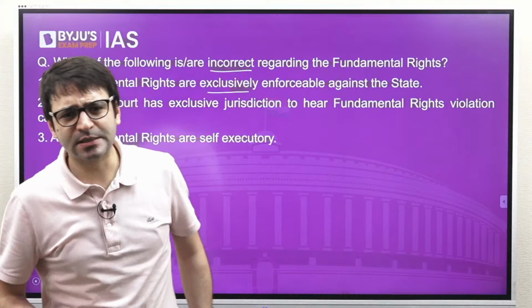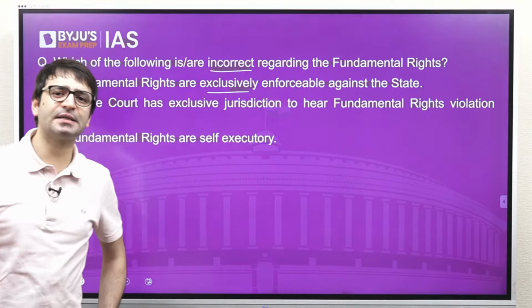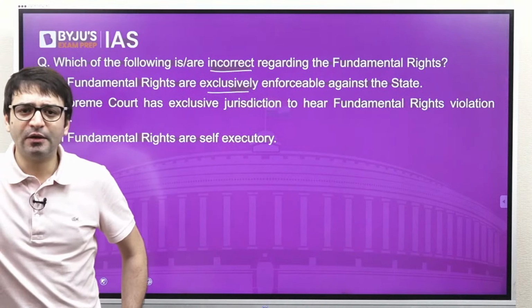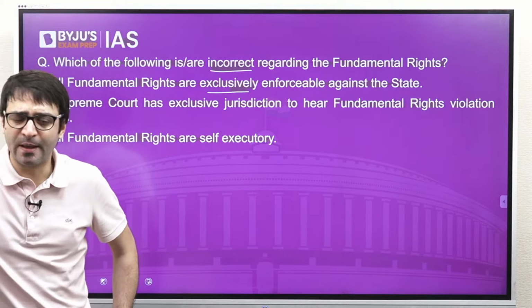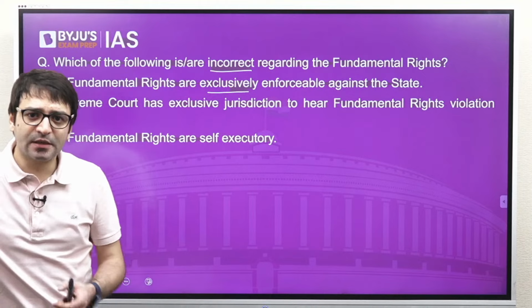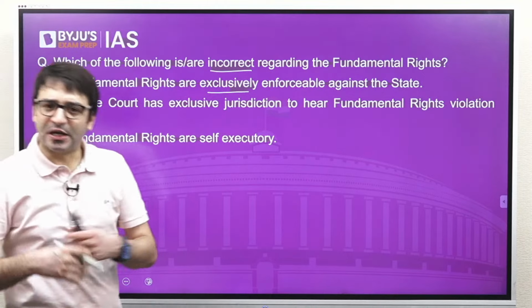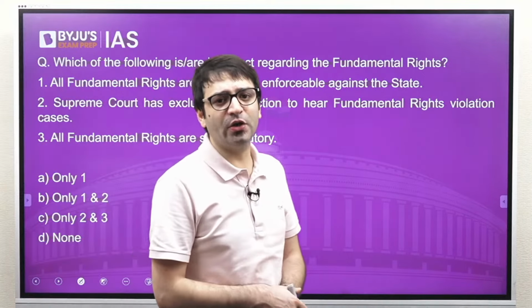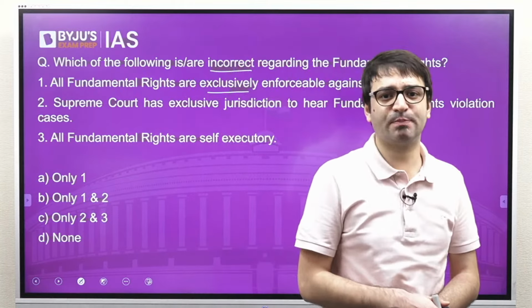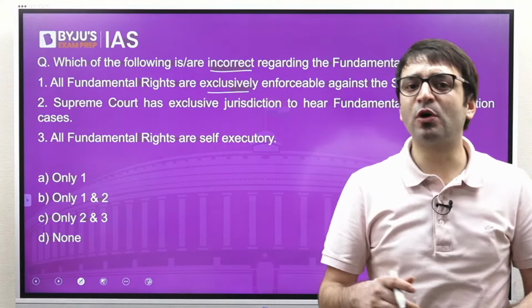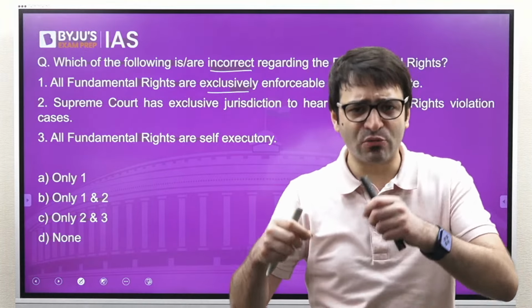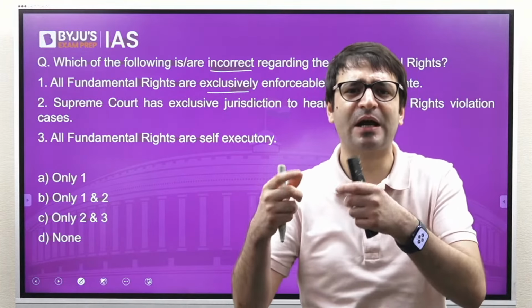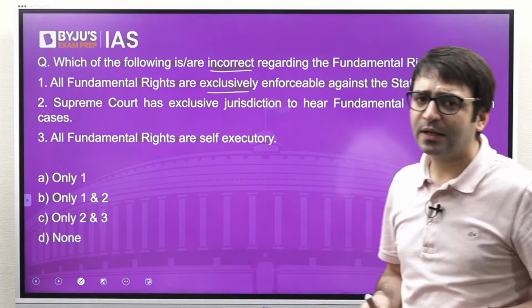Not all, there are some which are enforceable against private citizens as well. For example, we have Article 15, Clause 2 of the Constitution, which states no citizen shall be discriminated against only on the grounds of religion, race, caste, sex, place of birth, when this citizen wants to access public property, burial grounds, cremation grounds, bathing ghats, and so forth.